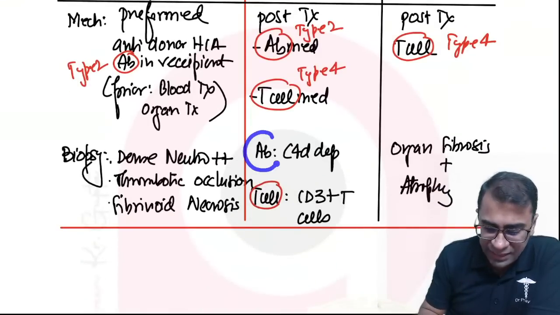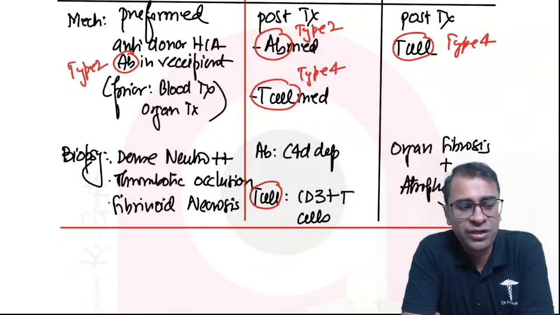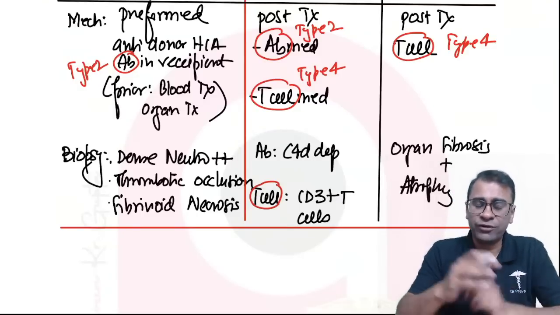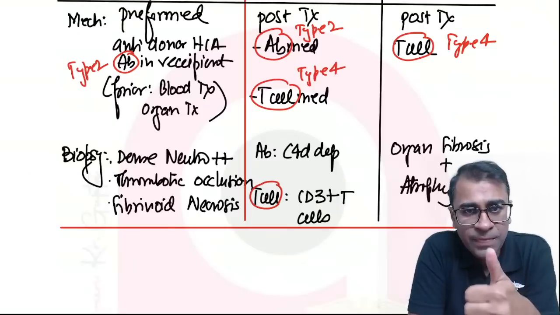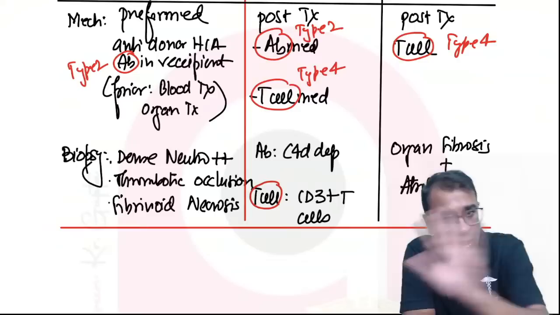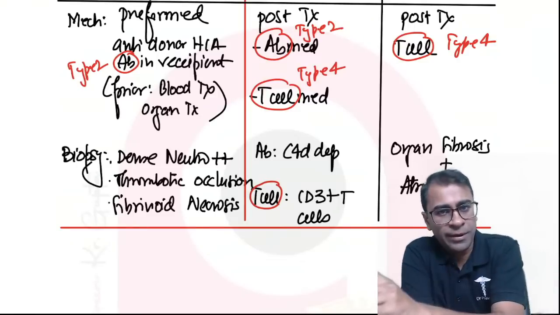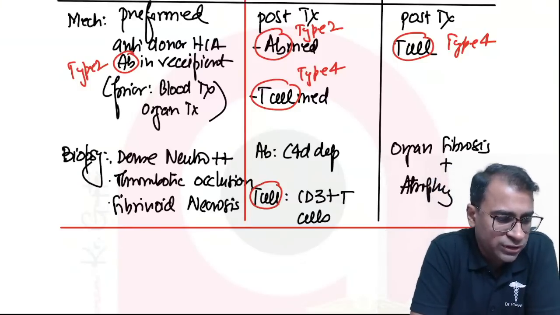And in the antibody it is C4D deposition, and the T cells is CD3 positive T cells. So to solve the MCQs, how to solve it? If you get neutrophils, hyperacute. Fibrosis, chronic. None of them, acute. In acute there is antibody, complement, T cell, CD3 positive T cells.